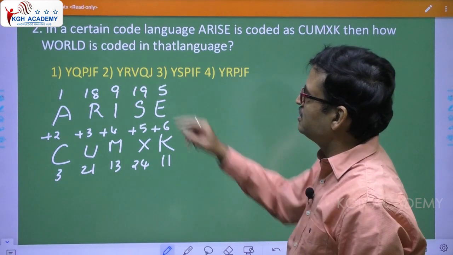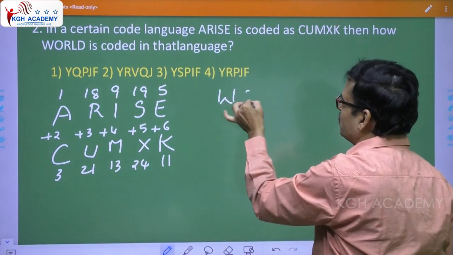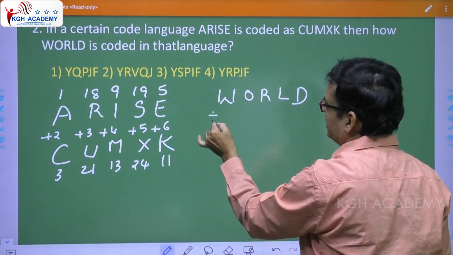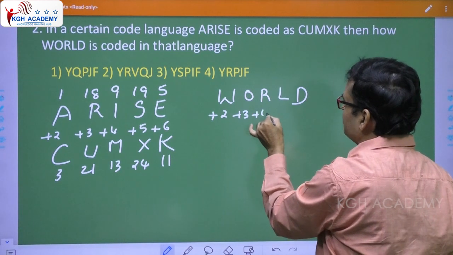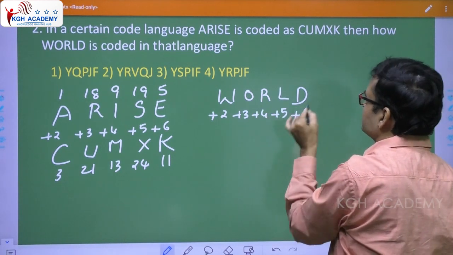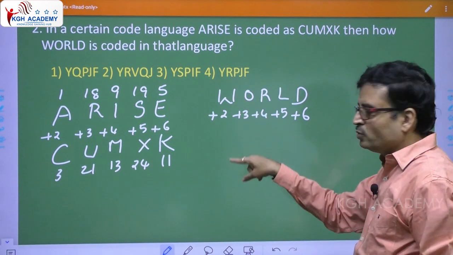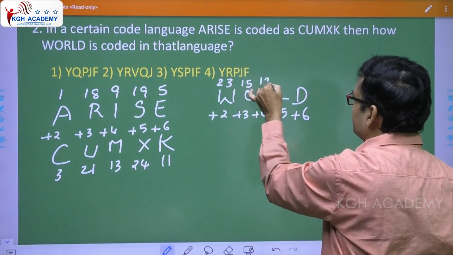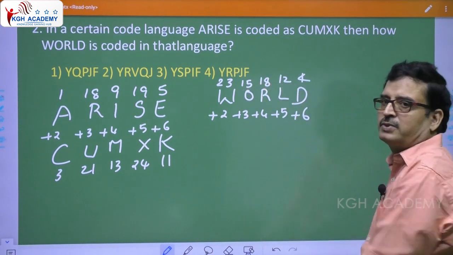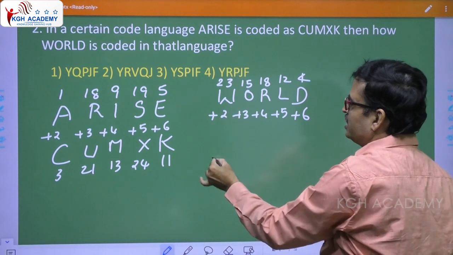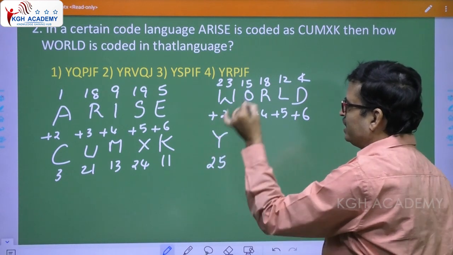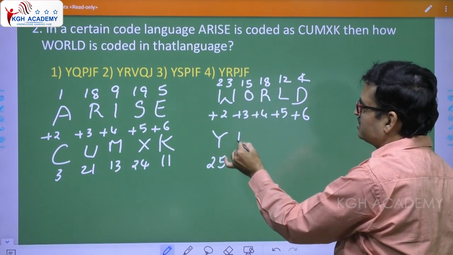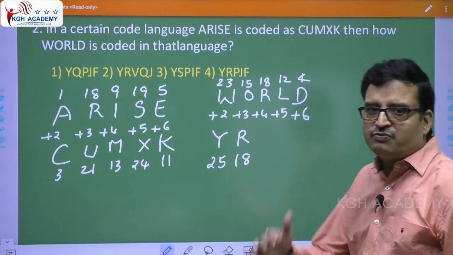Applying the same logic to the word WORLD, W, O, R, L, D: you take +2, +3, +4, +5, +6. Directly, or else you can put the numbers like this: 23, 15, 18, 12, 4. 23 + 2 is 25, and 25 is Y. 15 + 3 is 18, and 18 is R. Now try to verify whether we are doing it the right way or wrong.